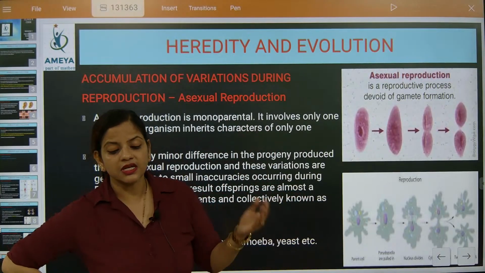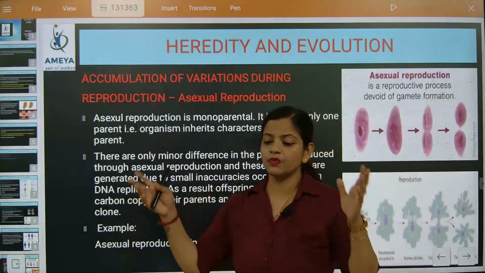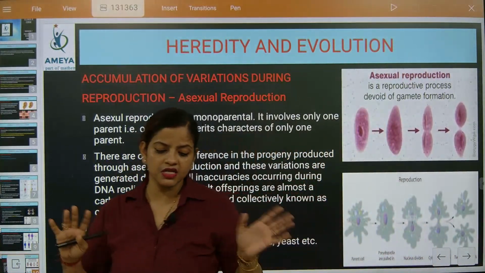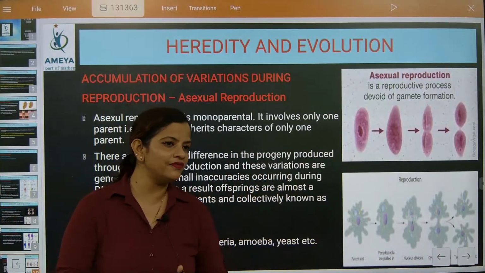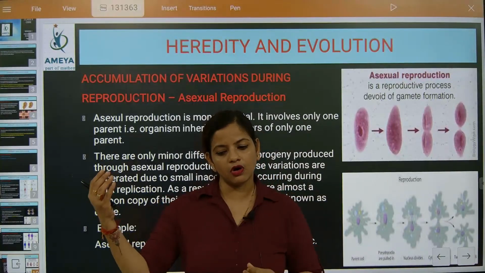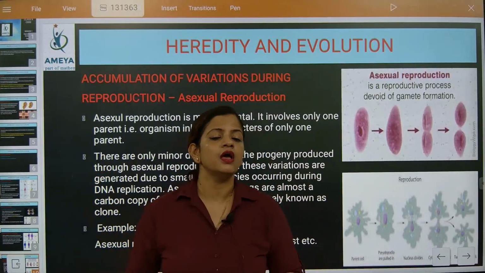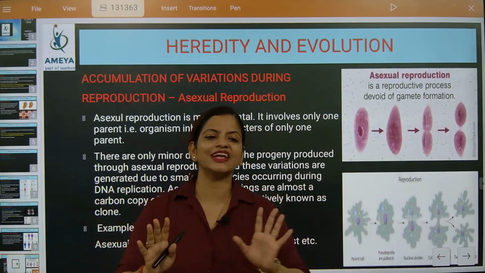But sometimes, due to environmental factors and outside factors, like chemical content present in the atmosphere, if there is some mutation at the time of reproduction, then the daughter cells will get affected.